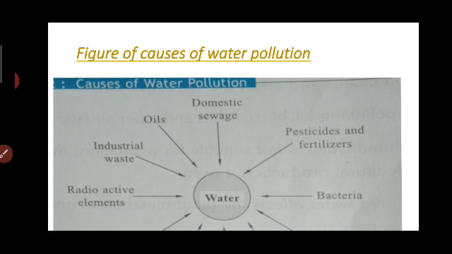So save the water. Saving the water is in our hands only. Among them, domestic sewage is nothing but direct human activities, industrial wastes are human activities, and pesticides and fertilizers are human activities.